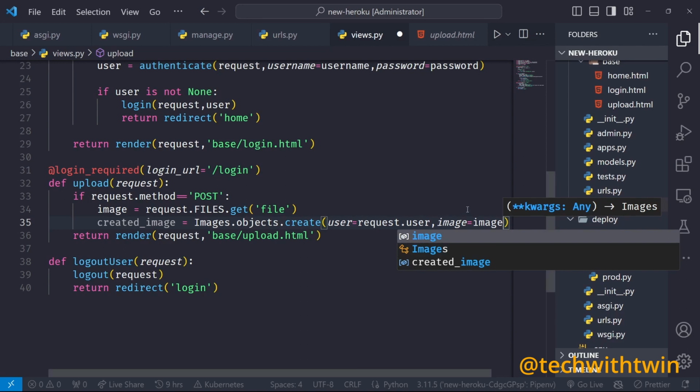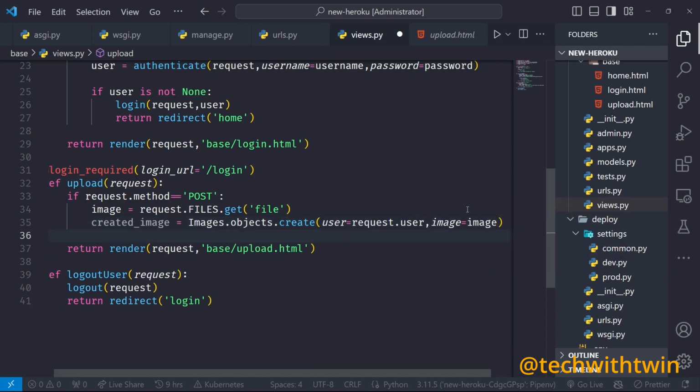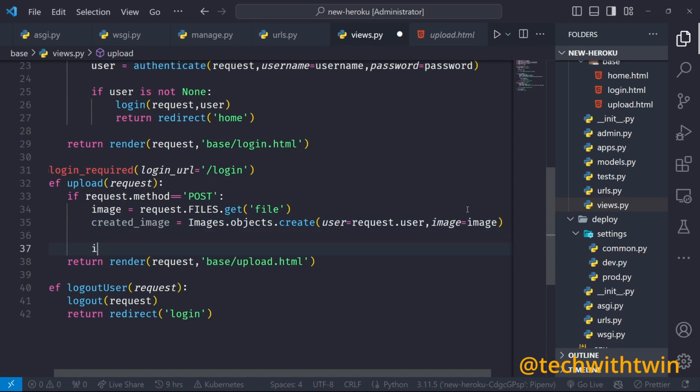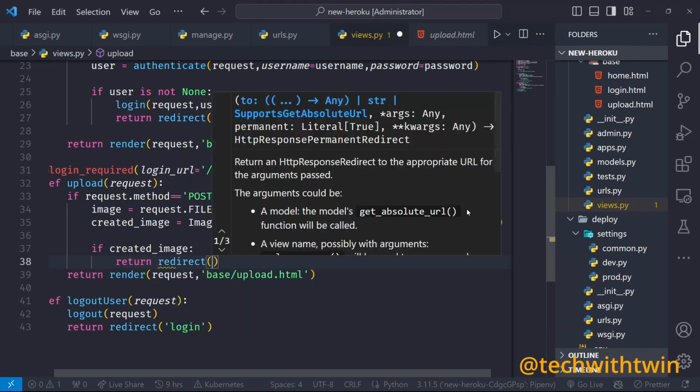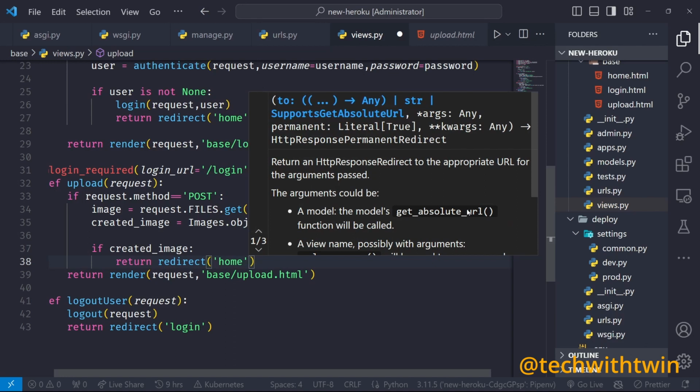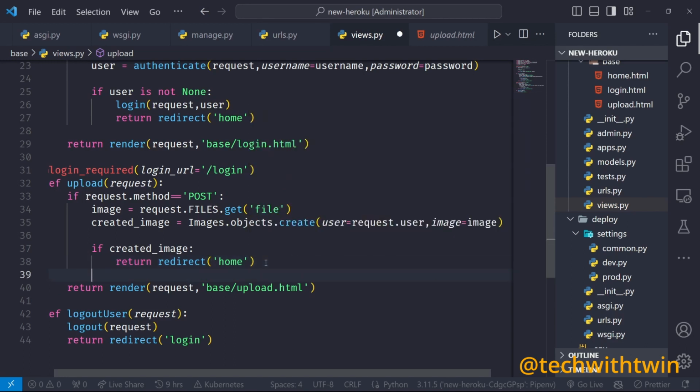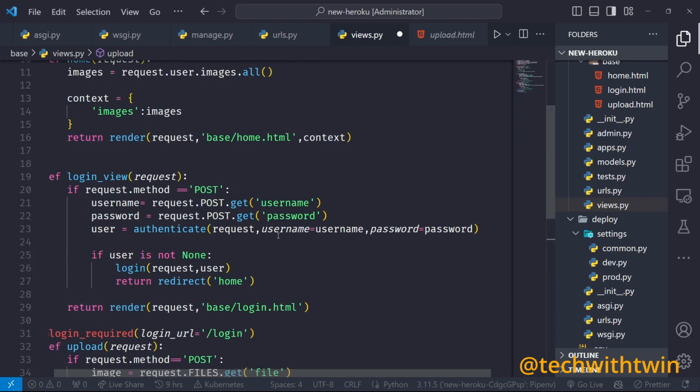So if the image is created, then we return a redirect to the home route. Yeah, that's it for the login.